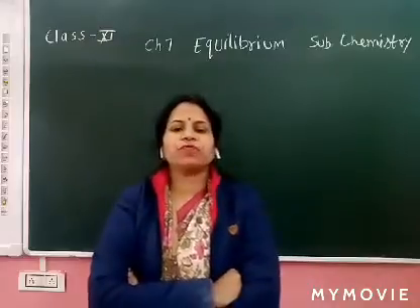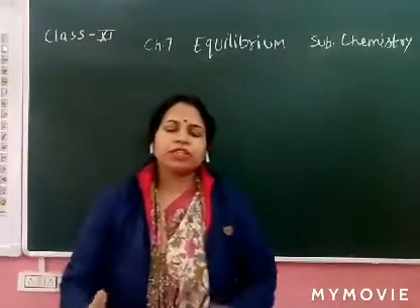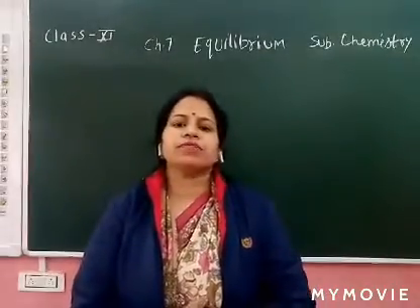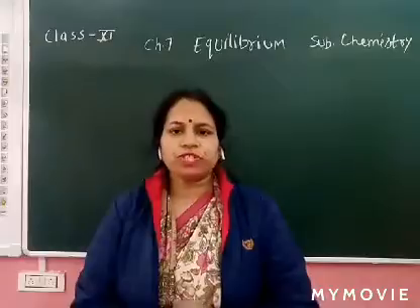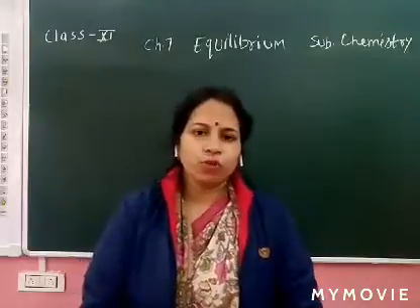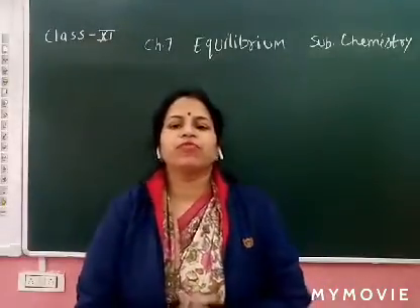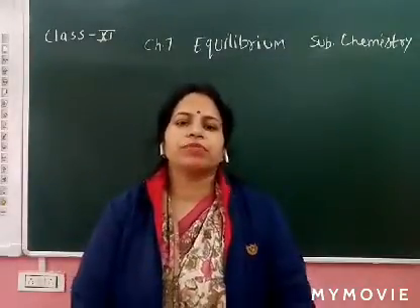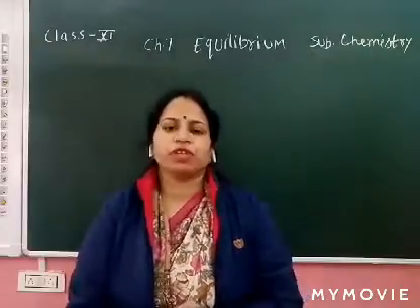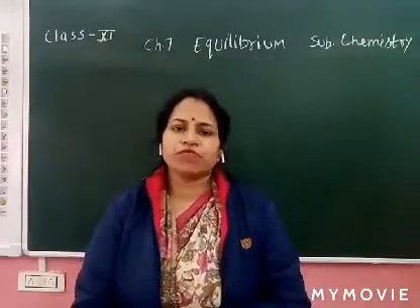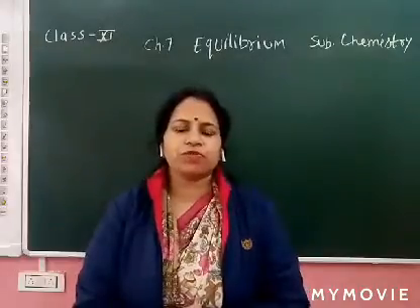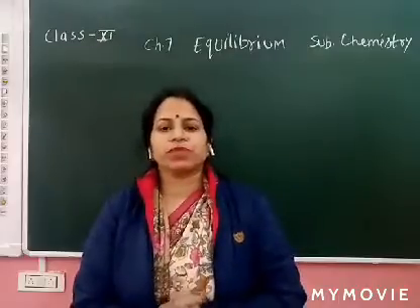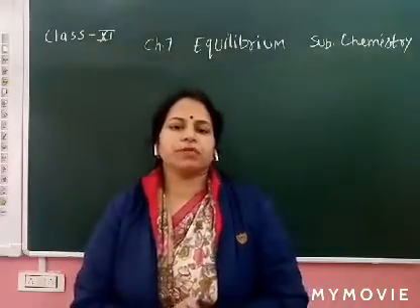What are the types of chemical equilibrium? Chemical equilibrium is of two types. First, homogeneous equilibrium, and second, heterogeneous equilibrium. So what is the homogeneous chemical equilibrium? When all reactants and products are in the same phase. Maybe liquid, maybe gas, maybe solid. H2 in gaseous form plus I2 in gaseous form, and the product 2HI is also in gaseous form. This is an example of the homogeneous chemical equilibrium.